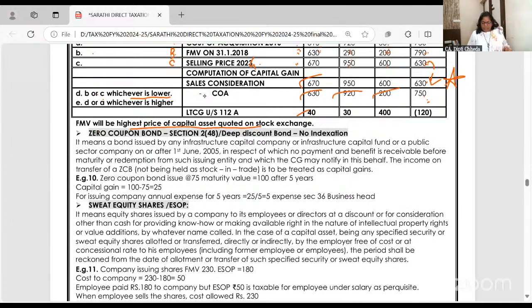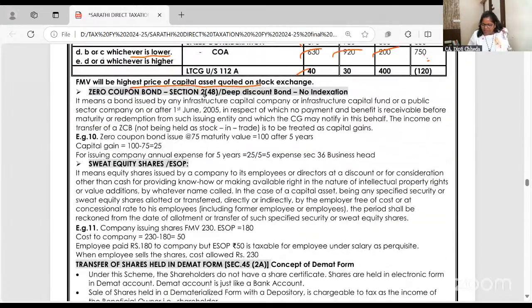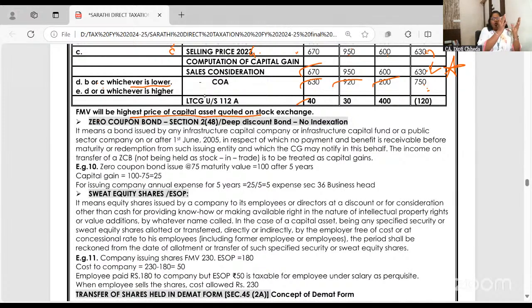Now the last two, very beautiful small concepts related to shares. We did bonus shares, right shares, and now a very beautiful point for MCQs. You have already done it in the salary chapter also. Zero coupon bonds, deep discount bonds are debentures. When debentures are issued, the promise is that every 6 months you will get interest. Whoever presents the coupon, whoever is the holder, they will get interest.